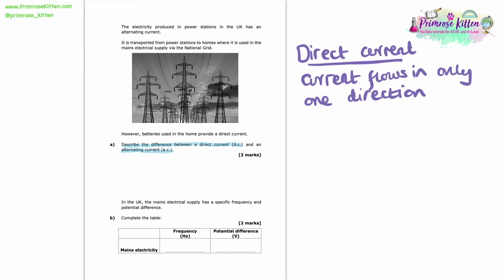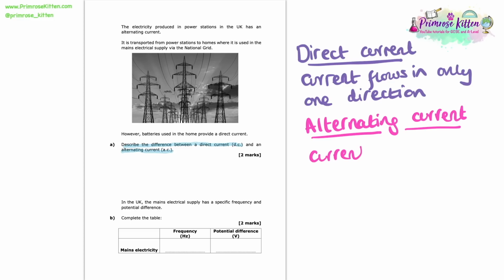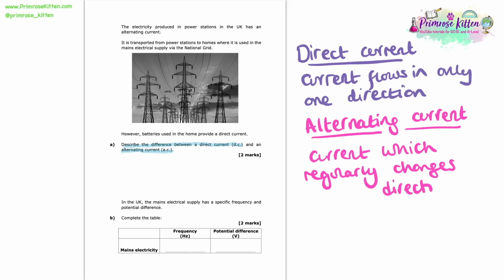Now, alternating currents, on the other hand, are currents which regularly change direction. And again, like the question tells us, the national grid and the mains electricity power supply is an example of a power supply that has an alternating current. So those two definitions are very important. In this question, you'll get 1 mark for each of them. If you don't know them, then now's the time to pause the video and write them down.